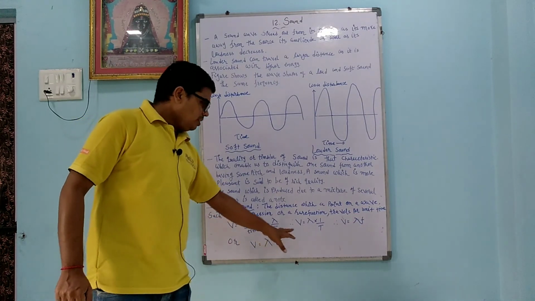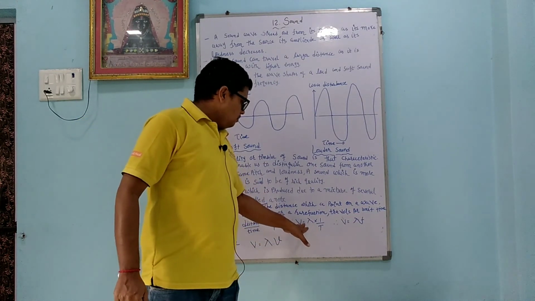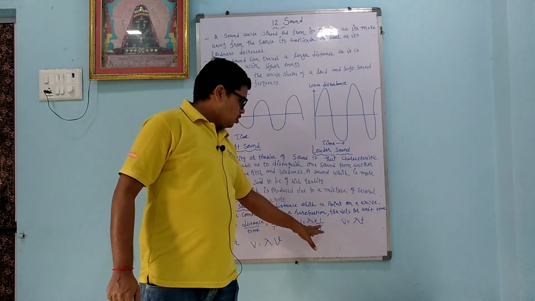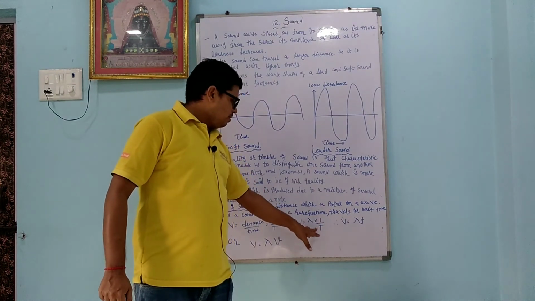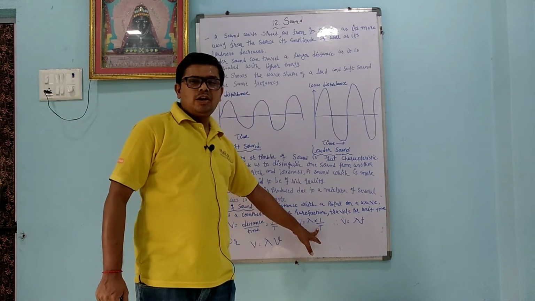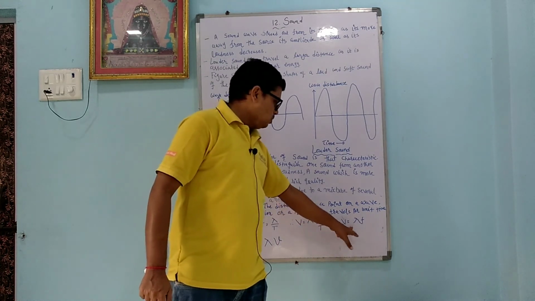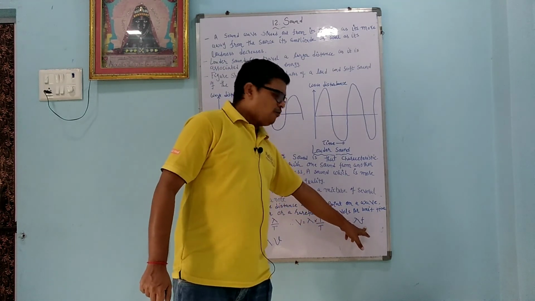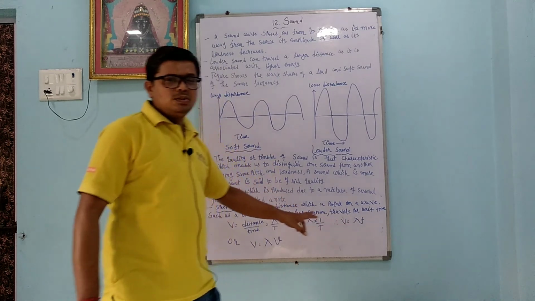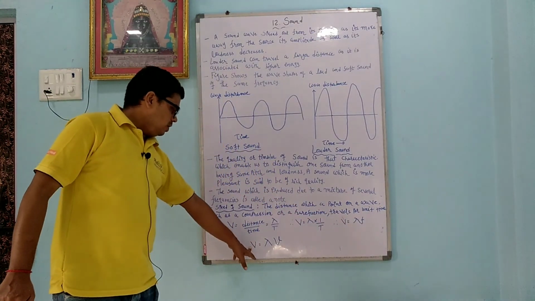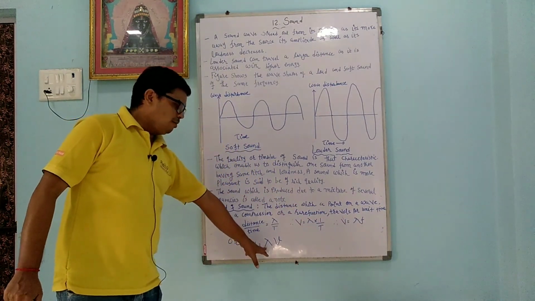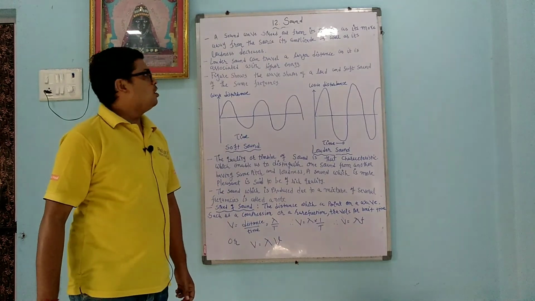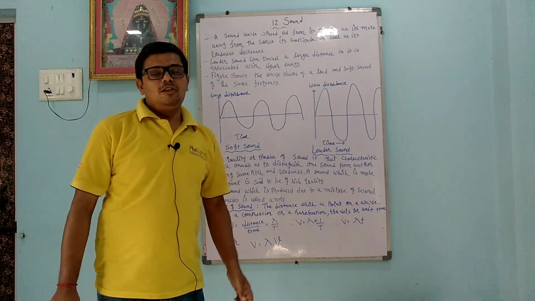Dear student, we know that v equals lambda into 1 upon T. Why do we do this 1 upon T? Because we know that 1 upon T is f, frequency. So v equals lambda into f. Instead of f you can also write nu. Nu is frequency. So v, the velocity of sound, equals lambda into nu. So this is all about the characteristics of the sound wave.